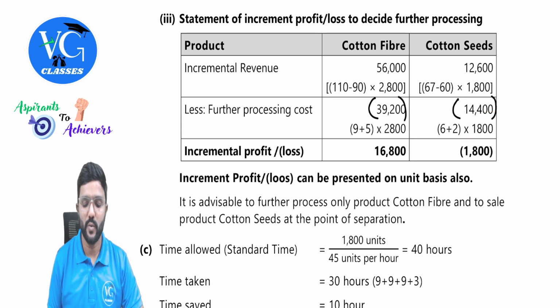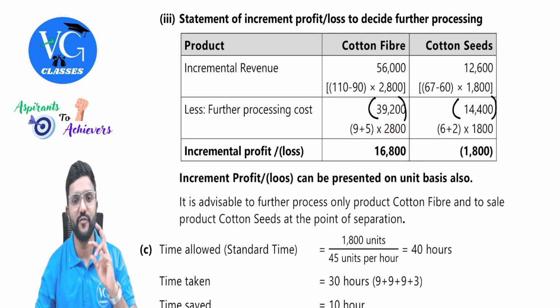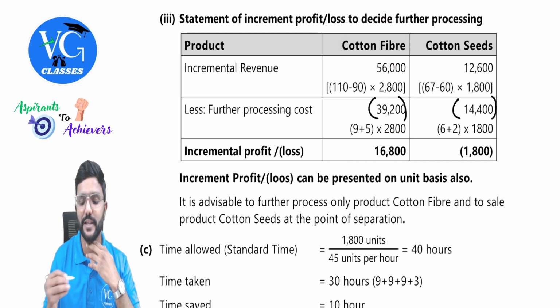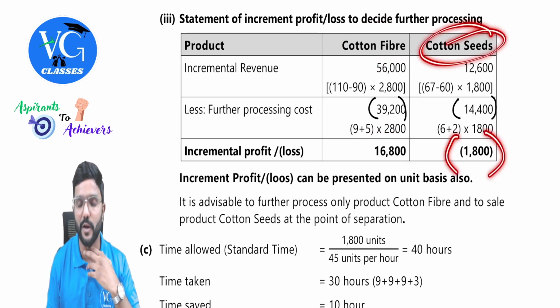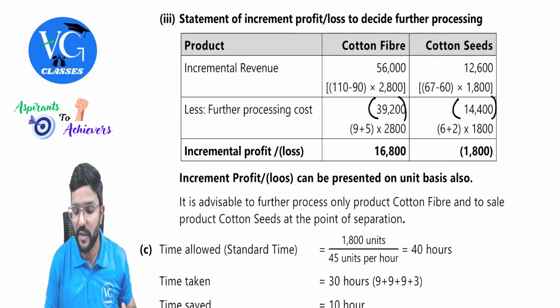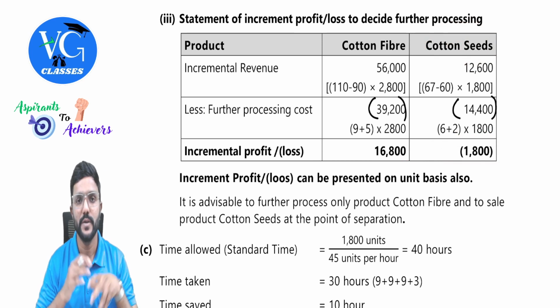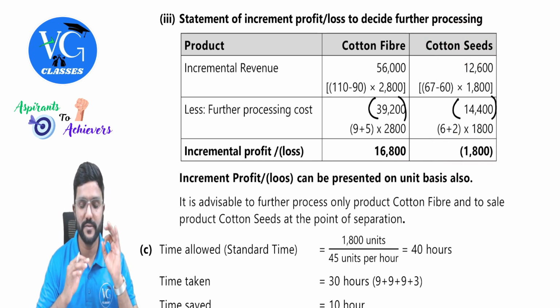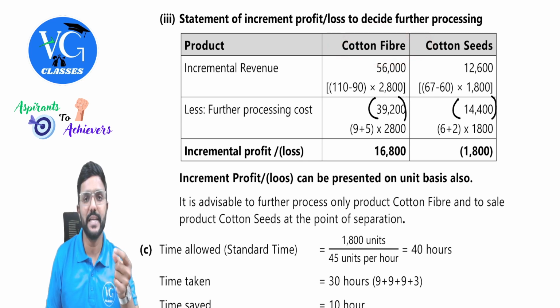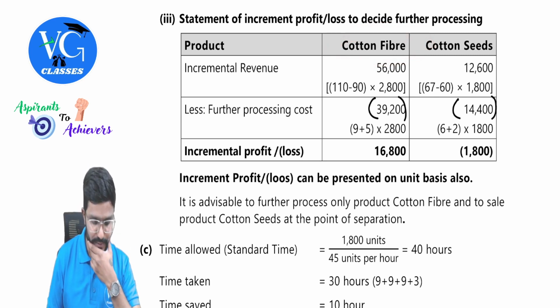Yes, sir. So what is the incremental profit you will get if you further process cotton fiber? 16,800. Whereas if you further process cotton seeds, you suffer a loss. That will give a loss of how much? 1,800. This will bring down the total profit of the company by 1,800. So what is the ultimate conclusion? It is better to further process only cotton fiber as it will increase the profit of the company, guys.